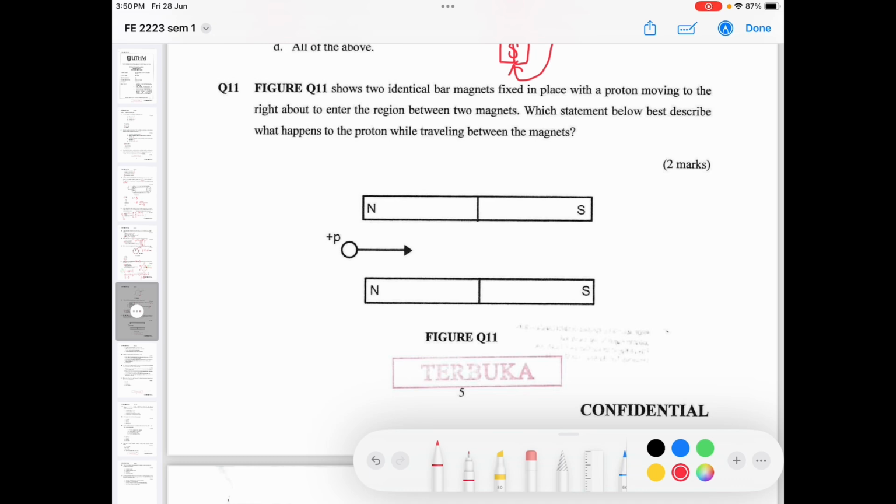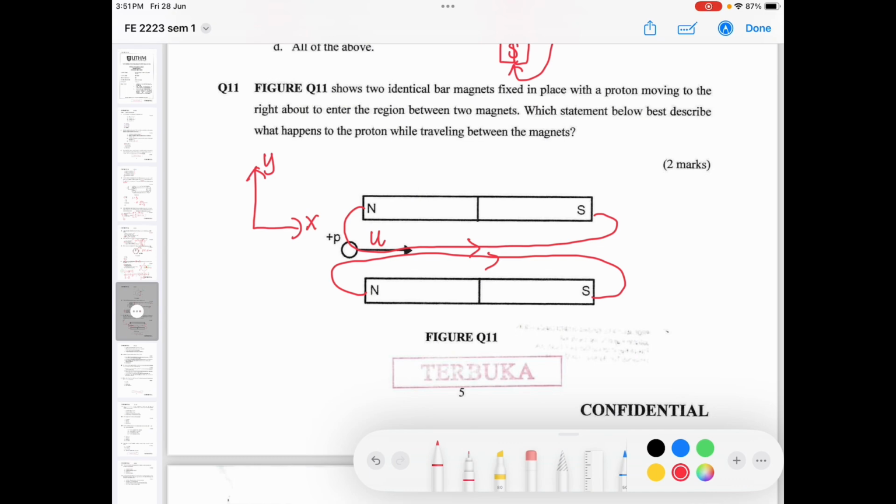Figure 11 shows two identical bar magnets fixed in place with a proton moving to the right, about to enter the region between the two magnets. Which statement best describes what happens to the proton while traveling across? Now when this travels, it has the speed u, right? And the bar magnets have magnetic fields around them. I will put a reference here, X direction, and this is Y direction.